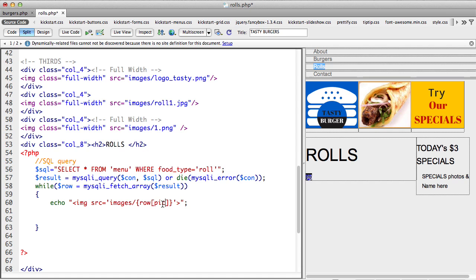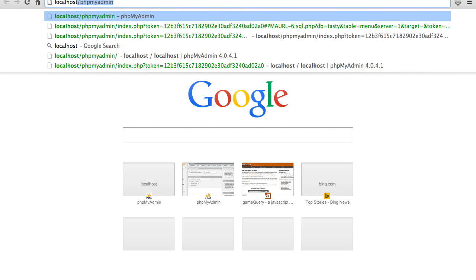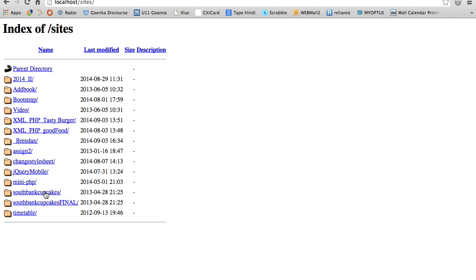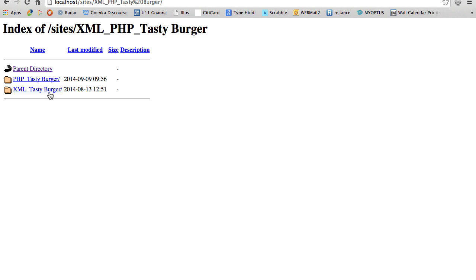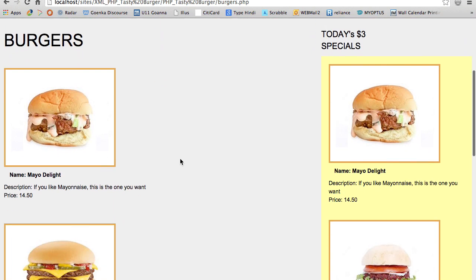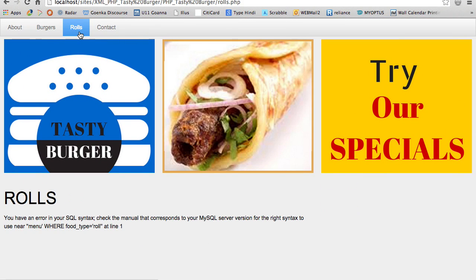CPI pick, thank you. So let me save this. Let me go here, say localhost sites should have tasty burger, PHP tasty burger, and my burgers page, you can see I've got my burgers and my specials on the right. Let me see the roles. You have an error in your SQL syntax. Check syntax where food type equal to role at line 1.